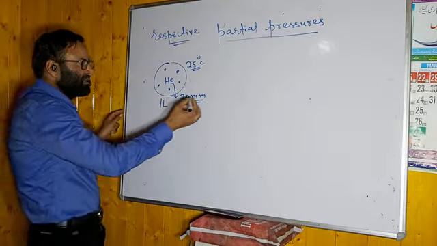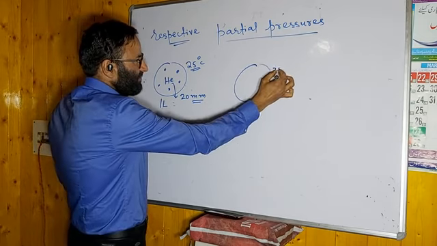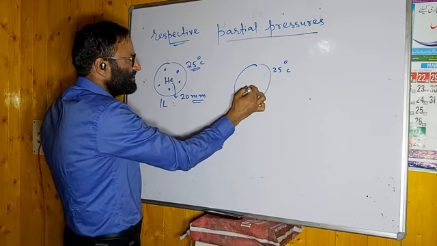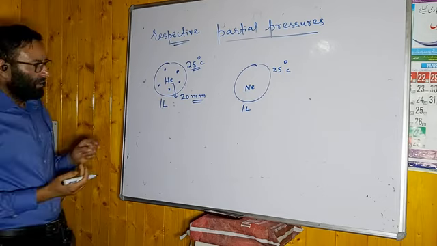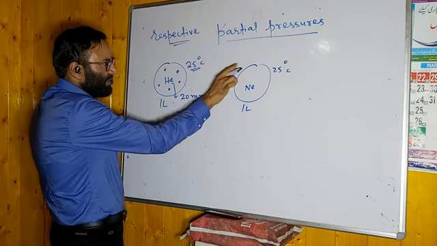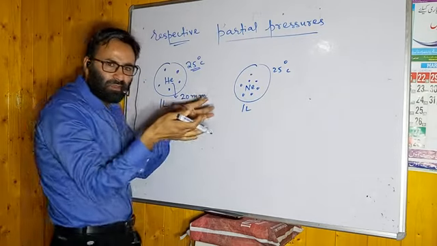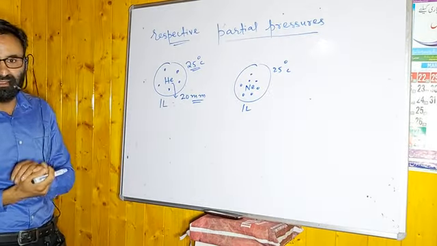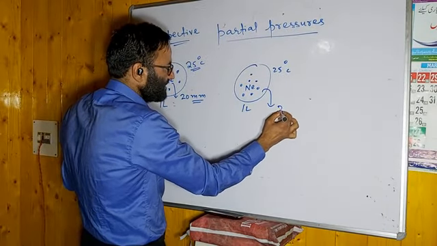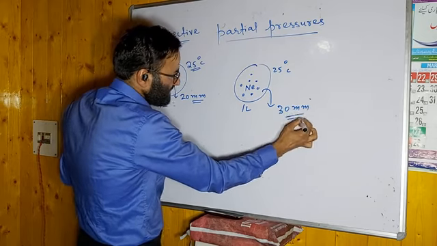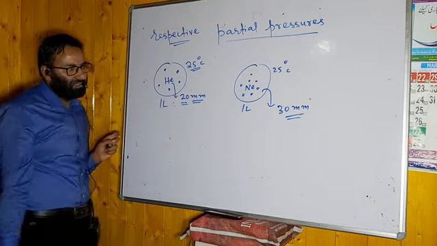Now let us consider 1 liter. Again same volume, 1 liter, temperature same 25 degrees Celsius. Let us take neon gas. Just understand. Volume is same, temperature is same. Now neon gas exerts pressure because its molecules also collide with one another. For example, its molecules exert pressure, let us say 30 mm. Here the molecules exert pressure 20 mm. Here the molecules exert pressure 30 mm.